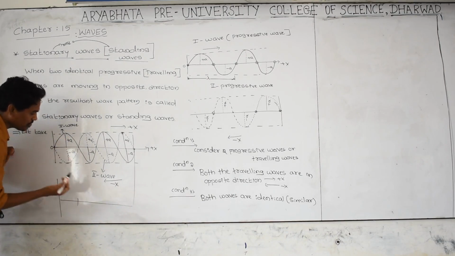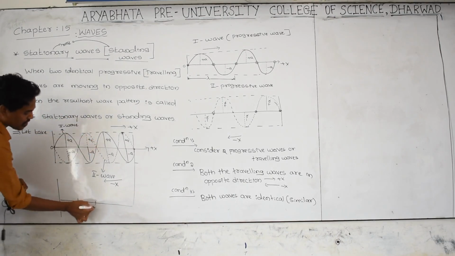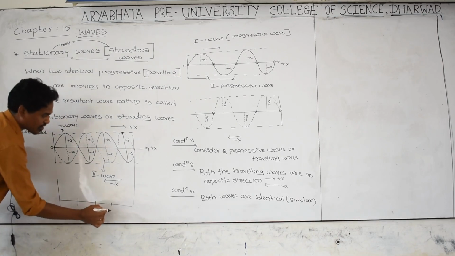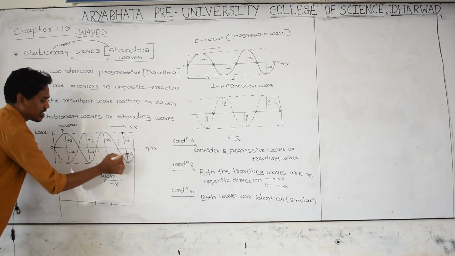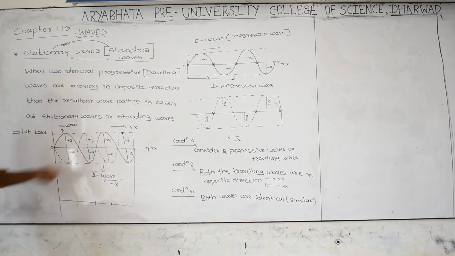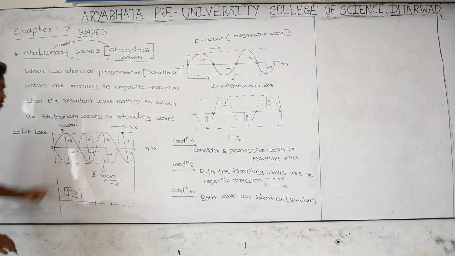There is no crest trough. Plus A minus A means crest trough getting cancelled. Getting? There is no crest trough. And plus A minus A getting cancelled. There is no crest. The resultant displacement of this wave is equal to 0.